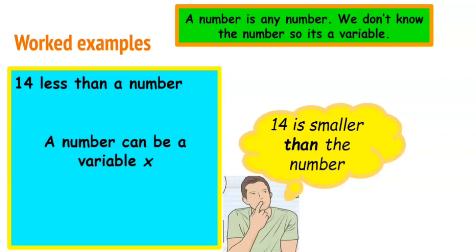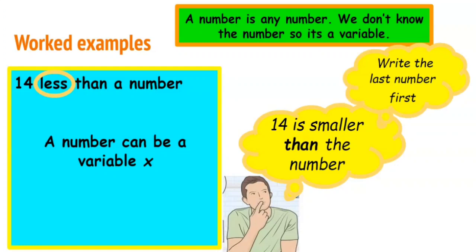Therefore, when we have the word than in our sentences, or less than, we are going to need to write our second number first. So we're going to write the last number first. And this is because of the than, the less than. So it becomes a number which is x minus 14.